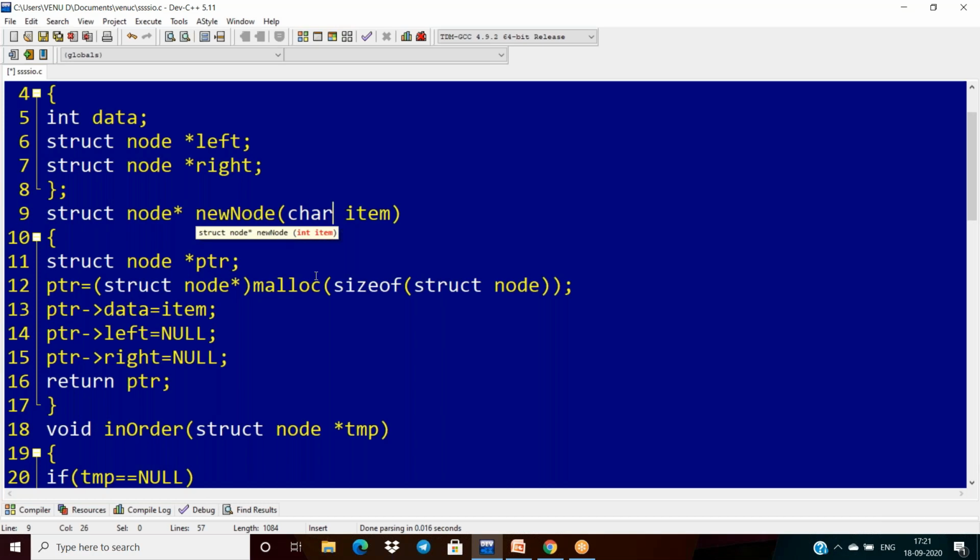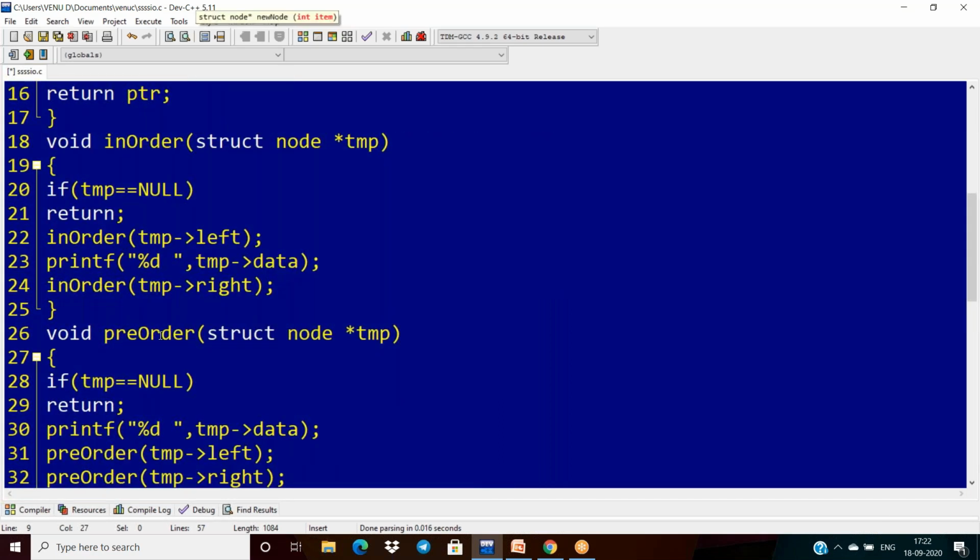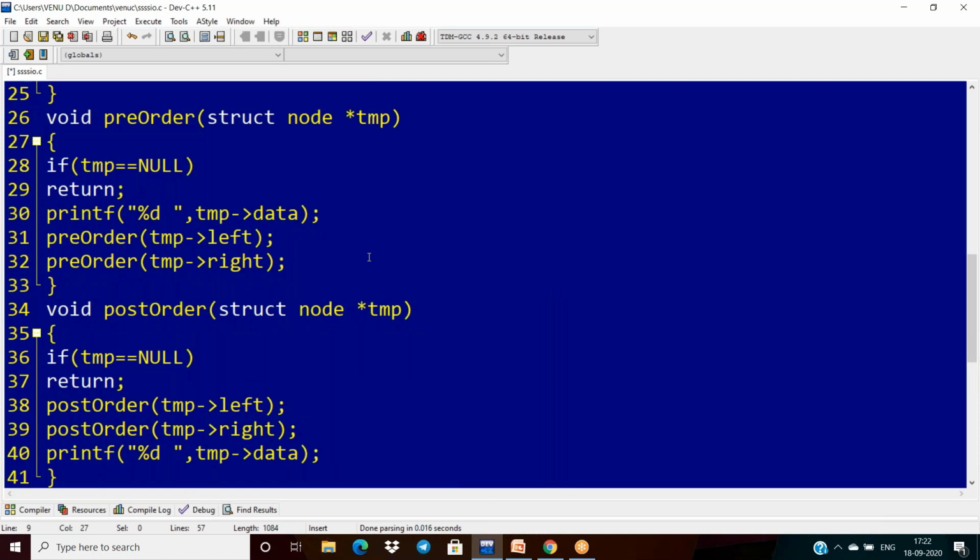Next, if I want to print the item in the node data, I want to print this character. In all of in-order, pre-order, and post-order, observe carefully.